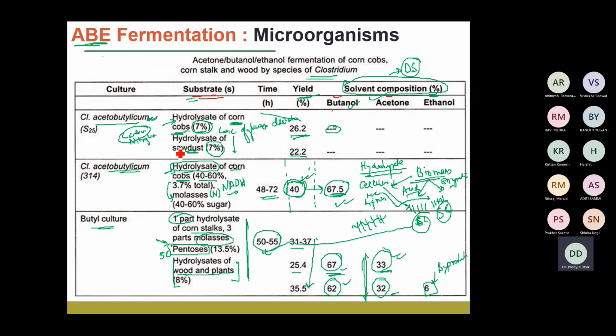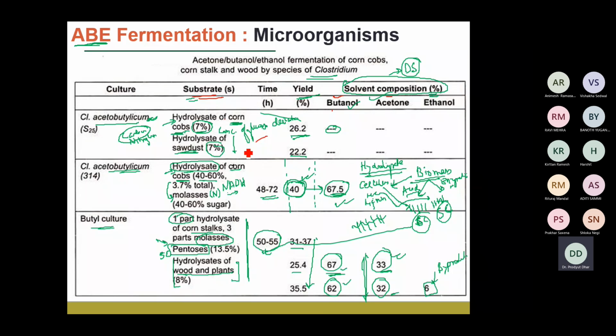Because of that versatility, we can directly use the hydrolysates of agricultural sources, starting from corn or sawdust. What happens when we hydrolyze these things? They consist of a mixture of cellulose, hemicellulose, and lignin. When you hydrolyze the cellulose, we obtain glucose. We already discussed this before our mid-sem: if you hydrolyze the cellulose, we get glucose units, and if you hydrolyze the hemicellulose, we get xylose. Xylose is a 5 carbon ring.